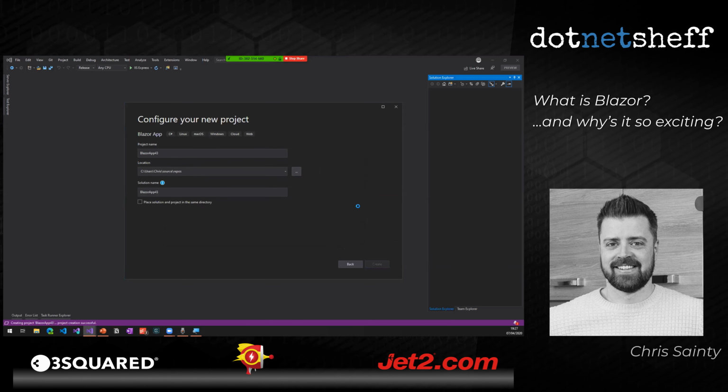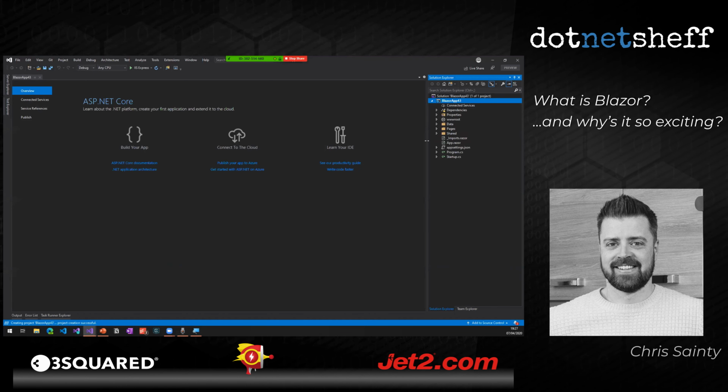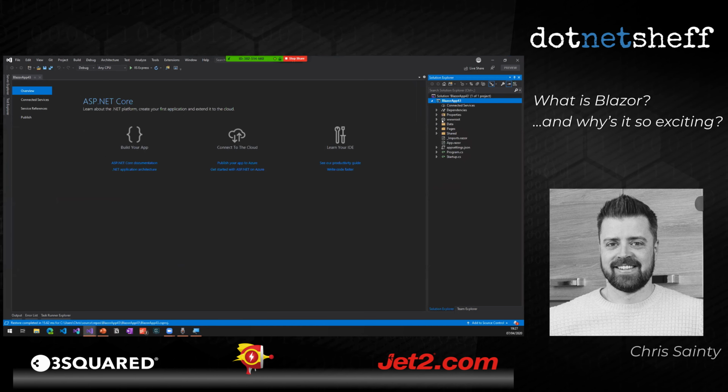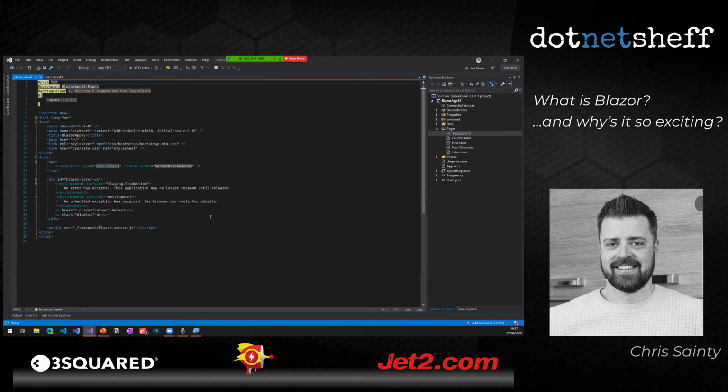So hit create again. Now, the structure is going to look very, very similar to what we just looked at. So we've got a wwwroot folder and a Pages folder and a Shared folder and all that good stuff. So I won't go into loads of detail about those bits. We've just looked at those. One thing I will point out is in the wwwroot folder, we actually don't have an index.html page here. Instead, in the Pages folder, we have this _Host.cshtml, which is actually a Razor page. Now, if we open that up, this is where our Blazor Server app is hosted.